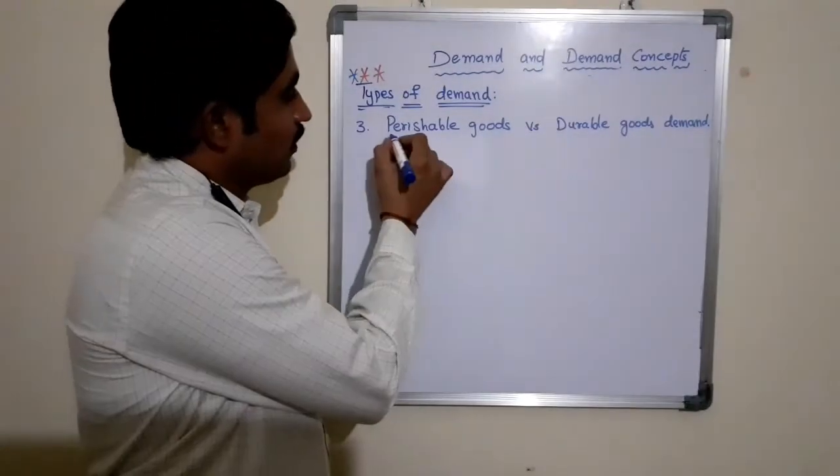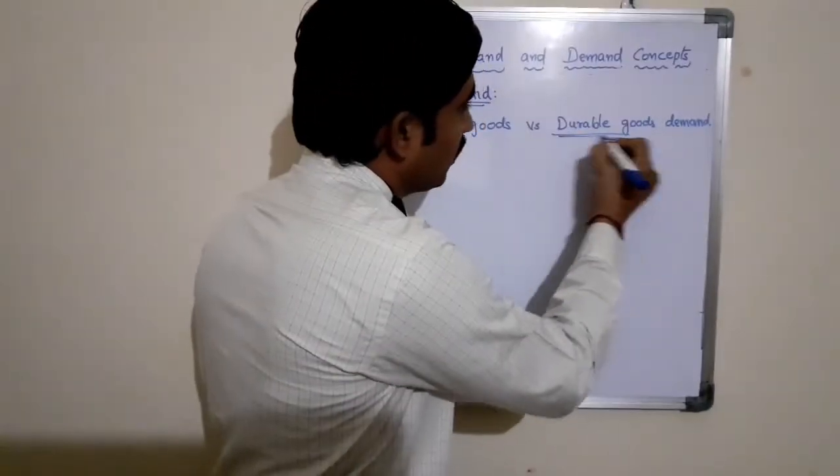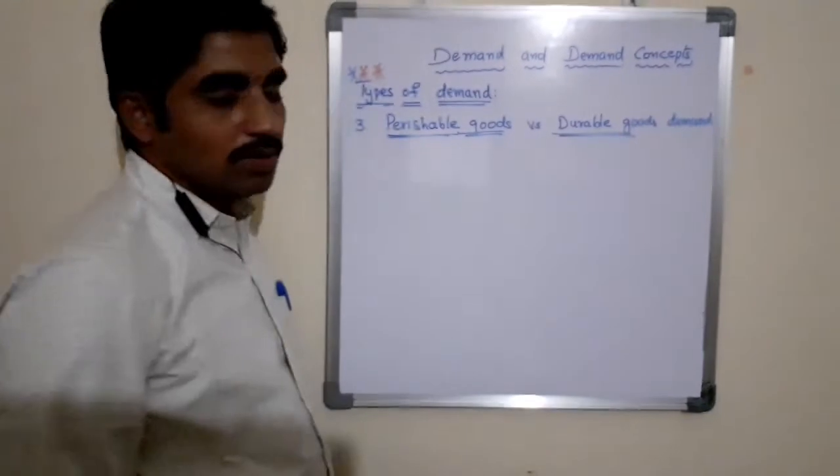So here, before understanding the demand for these goods, let us understand what is a perishable good and what is a durable good.